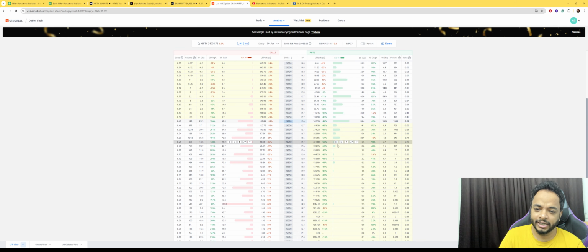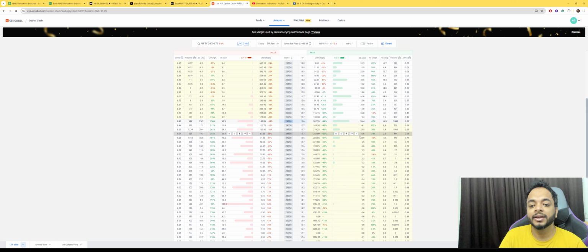But if you look at the put side, in-the-money positions are heavy, so we have to be careful about that. On the other hand, we are seeing that the prop desks, and the FIIs, especially the prop desks, have done put buying, so these could be in-the-money put buyers as well.